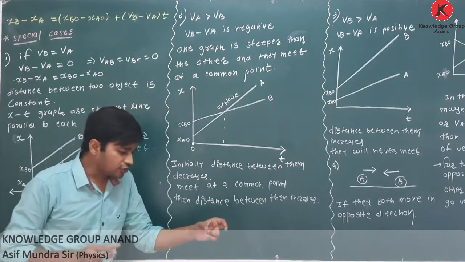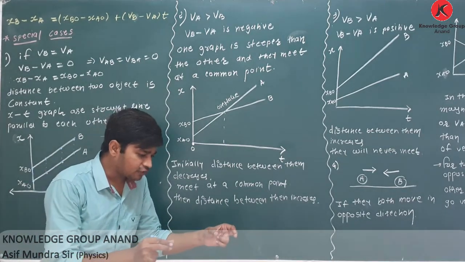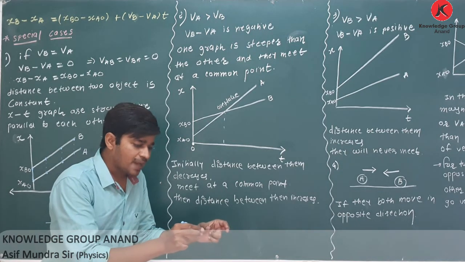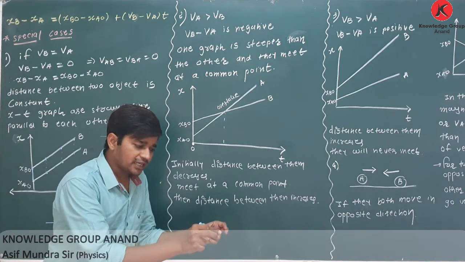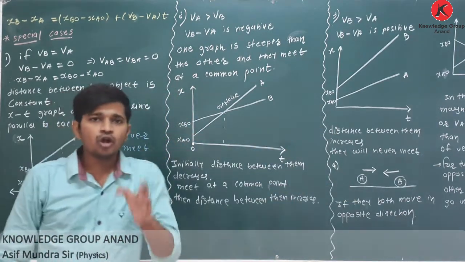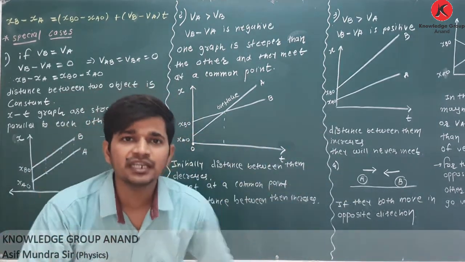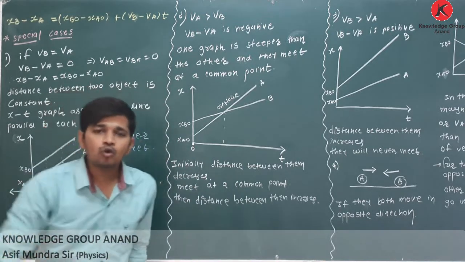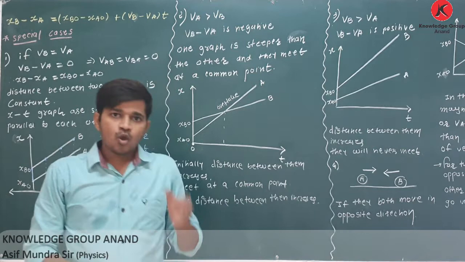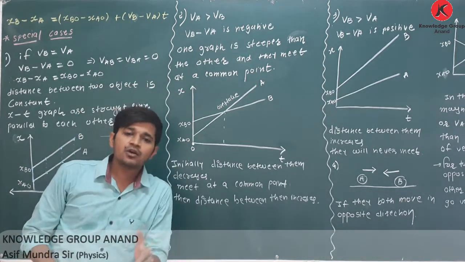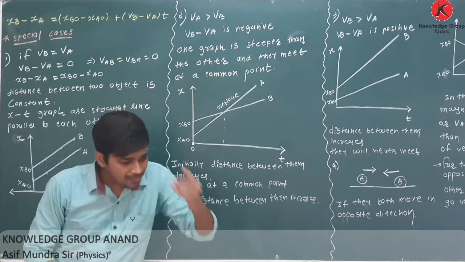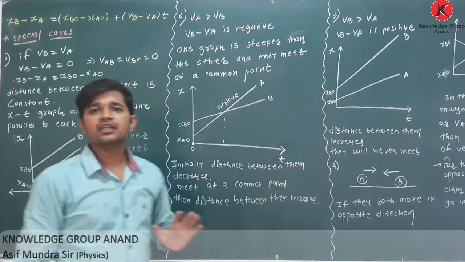If you increase your speed, initially the distance between two vehicles decreases, then it will overtake, and then the distance between two objects will increase. So, you know the case of overtaking. Initially the distance between them decreases. When one vehicle overtakes another, their positions become the same and then the distance between them increases.